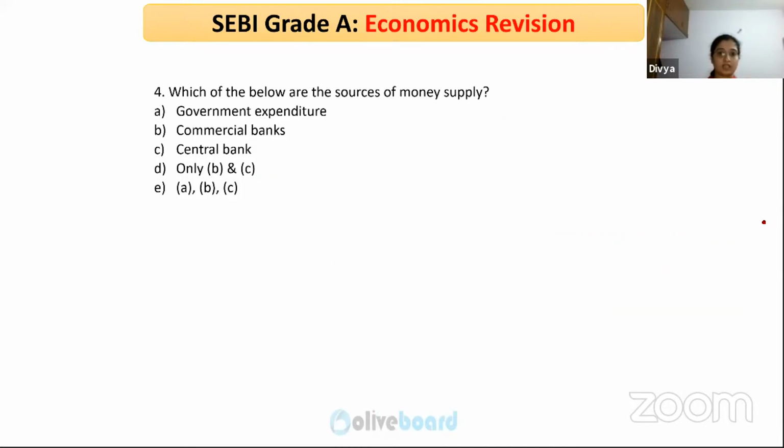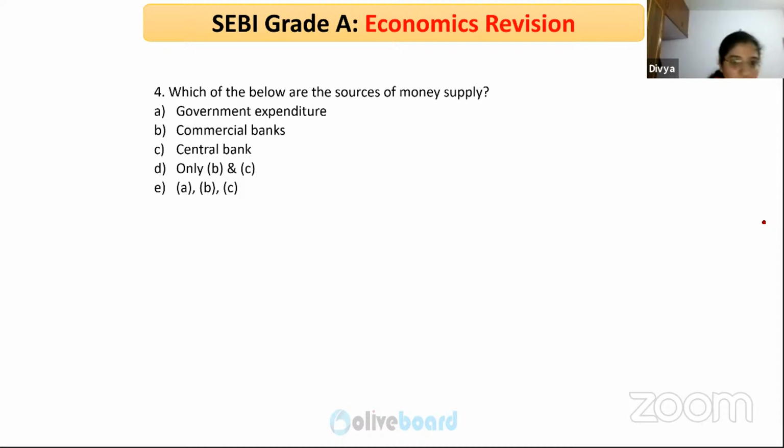Which of the below are the sources of money supply? I think we'll finish up soon today. Which of the below are the sources of money supply? Yes, answers are coming up.